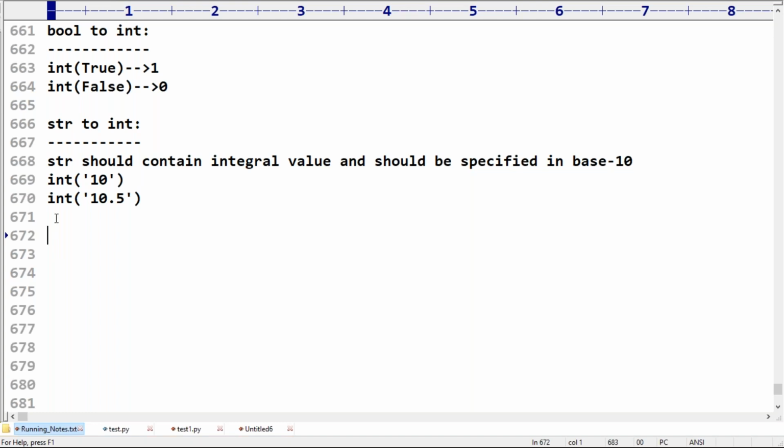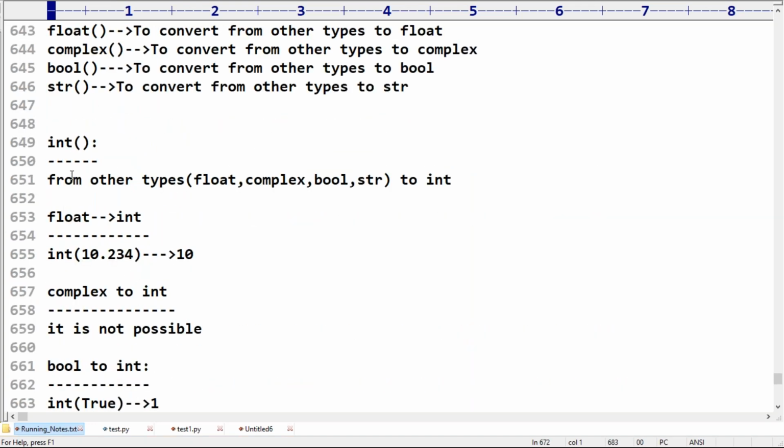Str to int. So how to convert from other types to int type? If you want to convert from other types to int type, compulsorily we need to use this typecasting function.